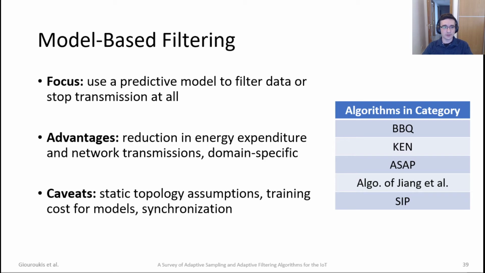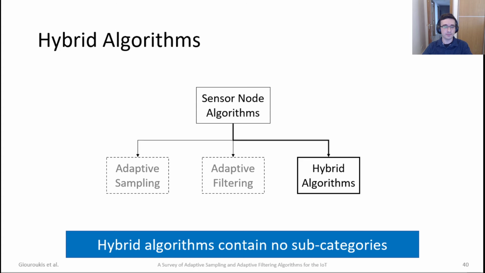The caveat is that there are strong assumptions for static topology, and there have to be training costs for those models. Finally, there are more control messages for synchronizing the models between nodes. Again, the algorithms are examined in the right-hand table and more in the paper. For the final and last category, we will go through hybrid algorithms.